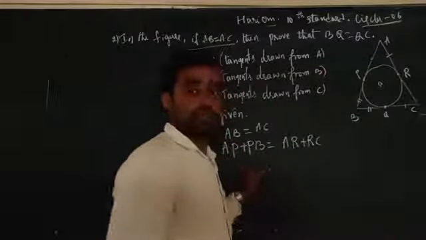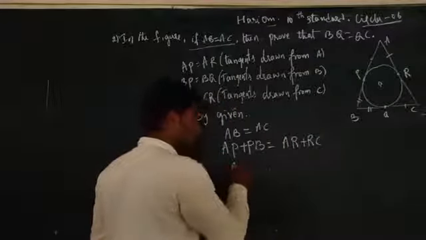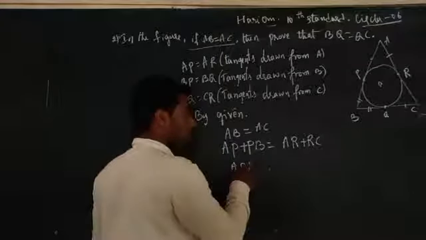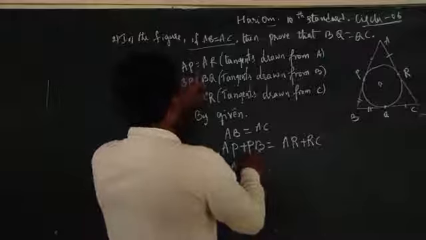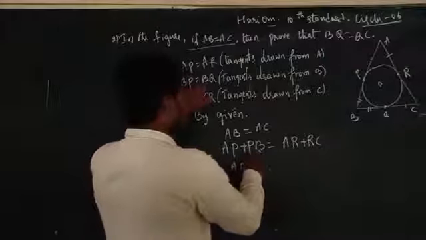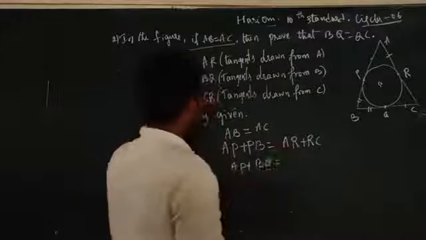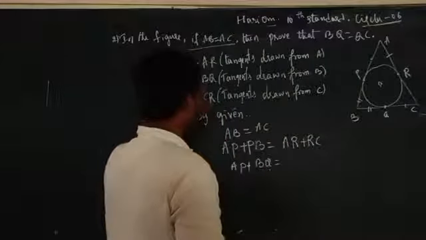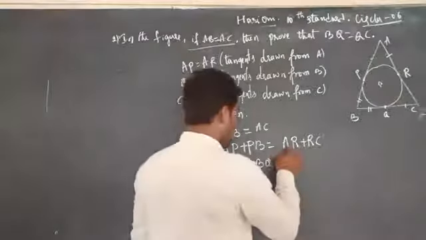Is it clear? So here I write AP plus BP, PB. The length of PB is equal to what you have? BQ. Is it correct? The length of BP is equal to BQ. That I have written.